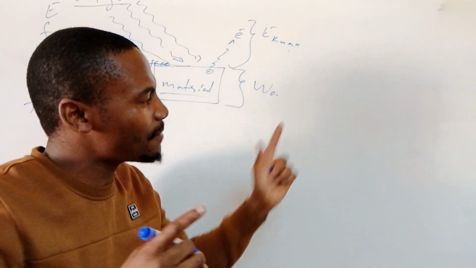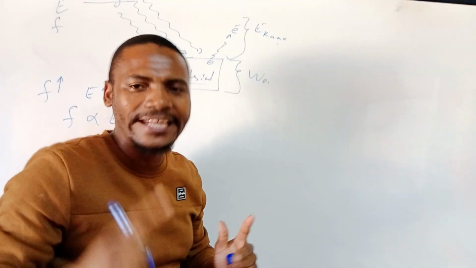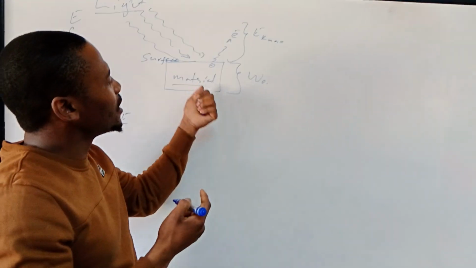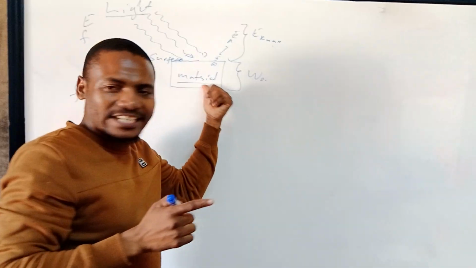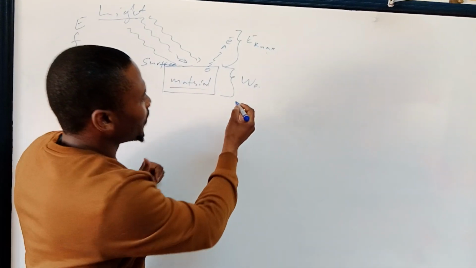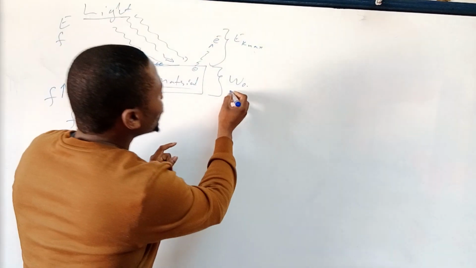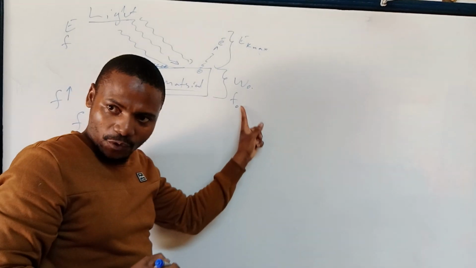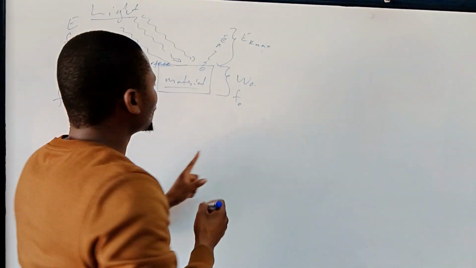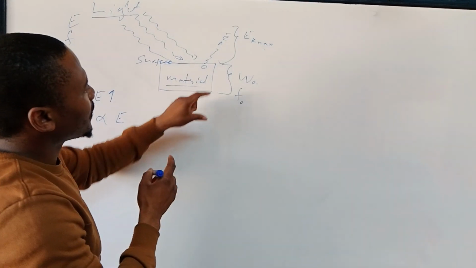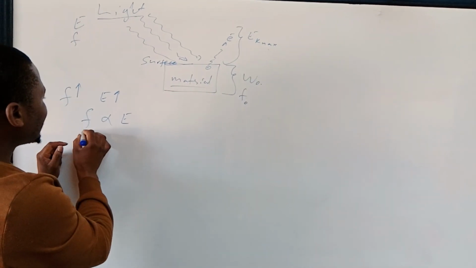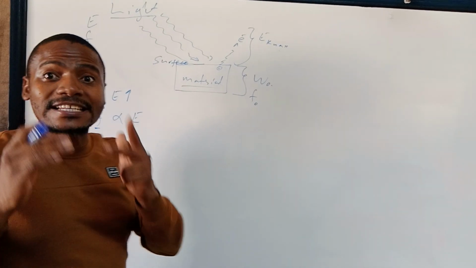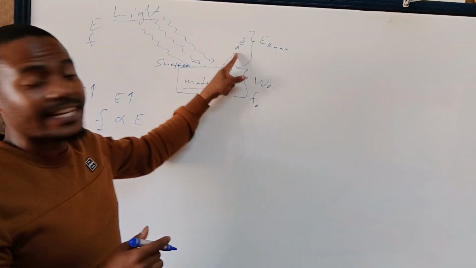Work function simply means the minimum energy that an electron needs to be ejected from this material. Okay? The work function is related to the threshold frequency. What we are interested in here is to eject electrons.